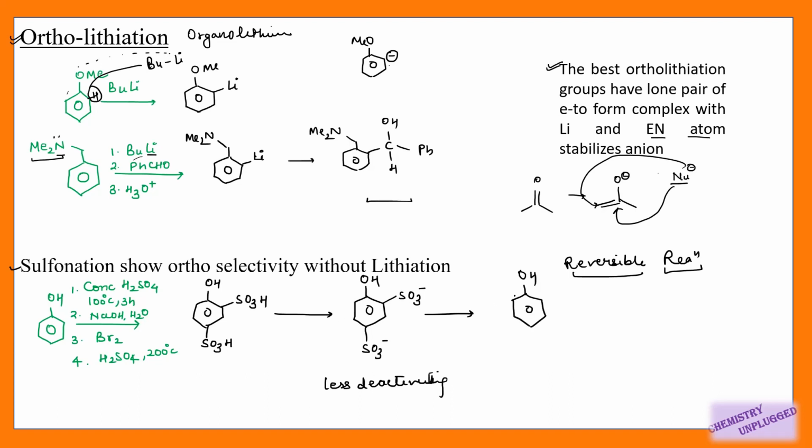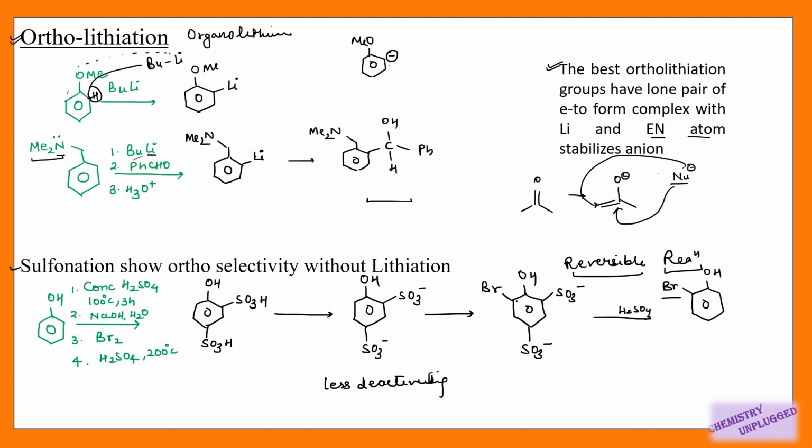Then if we do its sulfonation, if we use sulfuric acid at high temperature again, then this reaction will become reversible, means these two SO3 groups will be removed. Now we will get Br attached at ortho position.